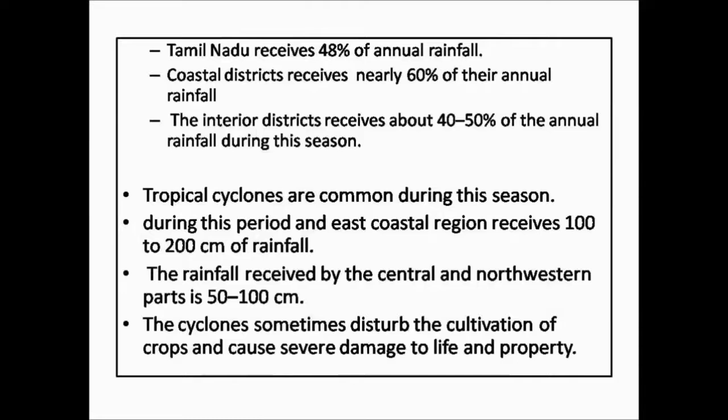The rainfall received by the central and northwestern part of the state is about 50 to 100 centimeters. That is, the eastern coastal region of Tamil Nadu receives 100 to 200 centimeters of rainfall. The central and western part of the state receives 50 to 100 centimeters of rainfall.